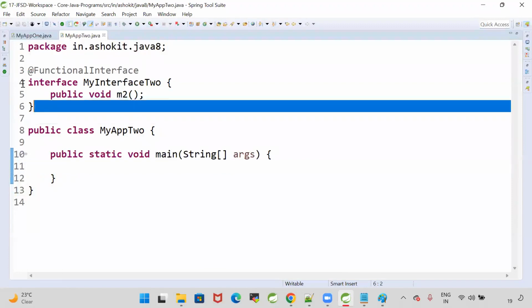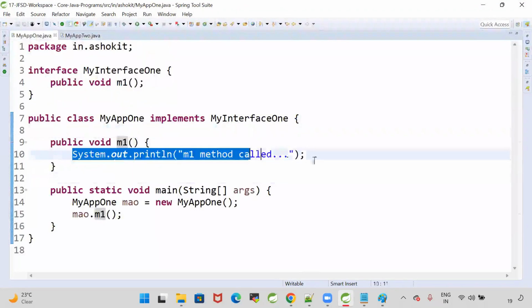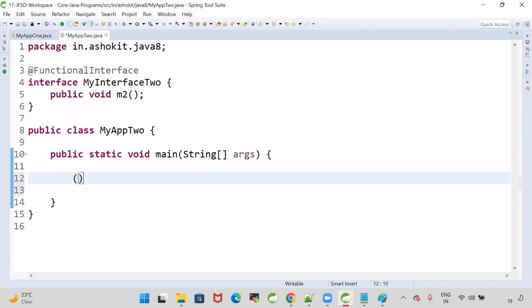You need not implement that interface. You can write a lambda and you can call that lambda. What is our requirement? We want to print one simple message. That's it. For that, how are we going to write the lambda? No input, just body: System.out.println, m2 method called. This is my lambda.